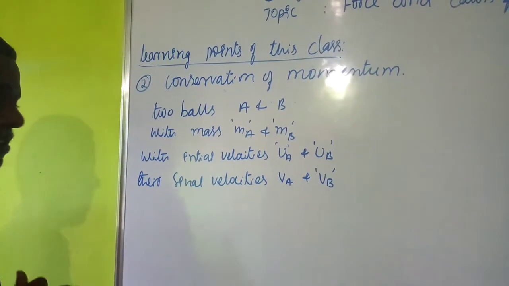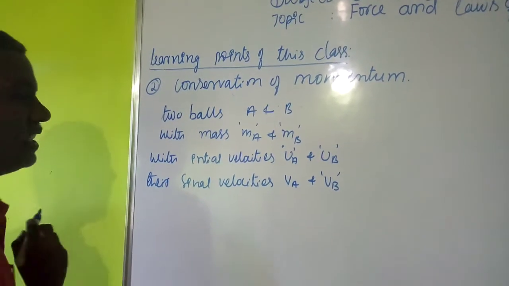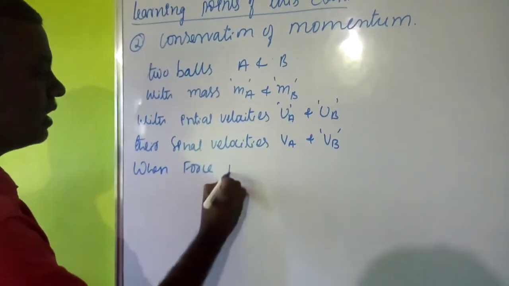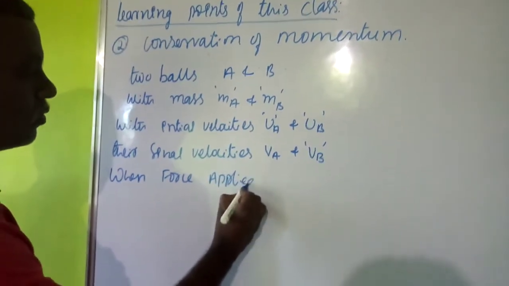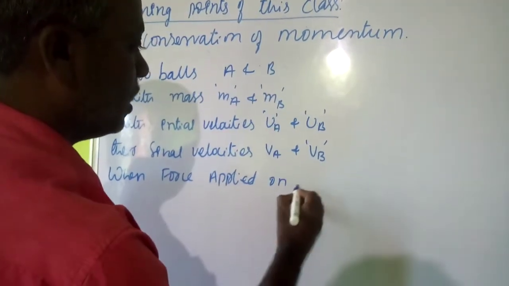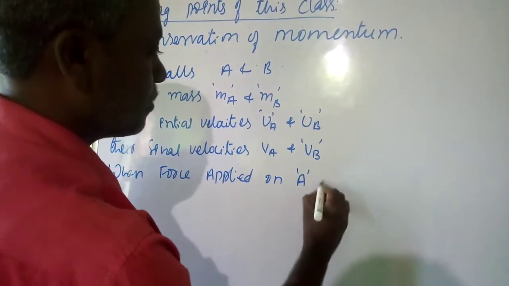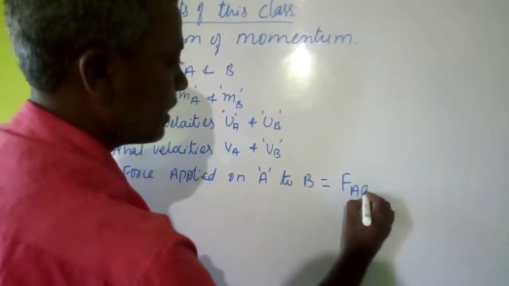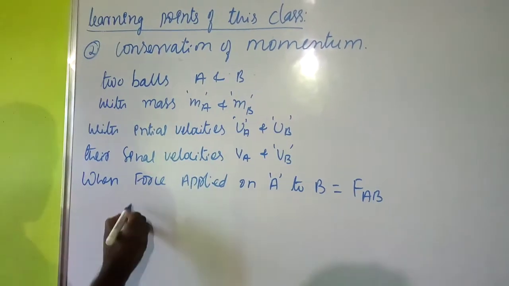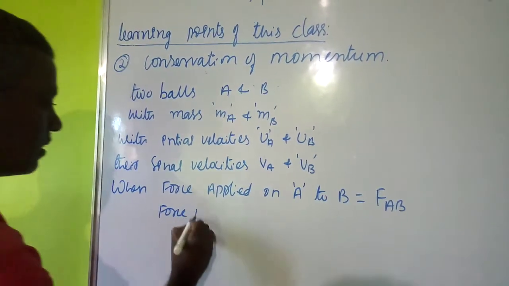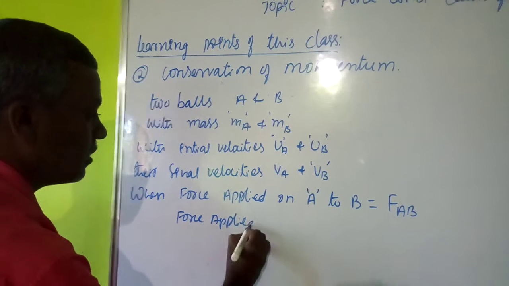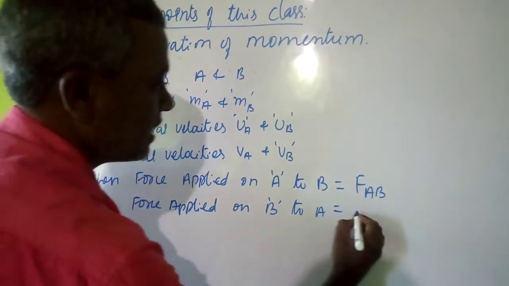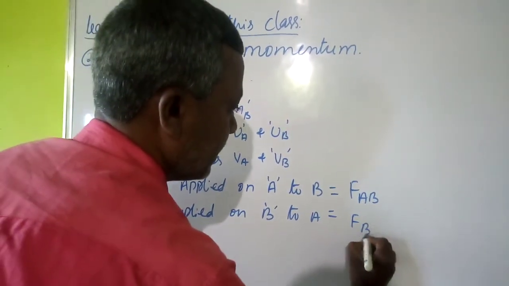When we apply force on these objects, their velocities change. Force applied on ball A by B is F_AB. Next, force applied on B by A is F_BA.